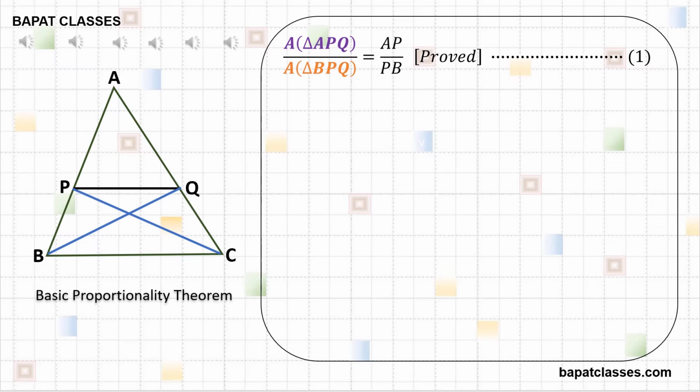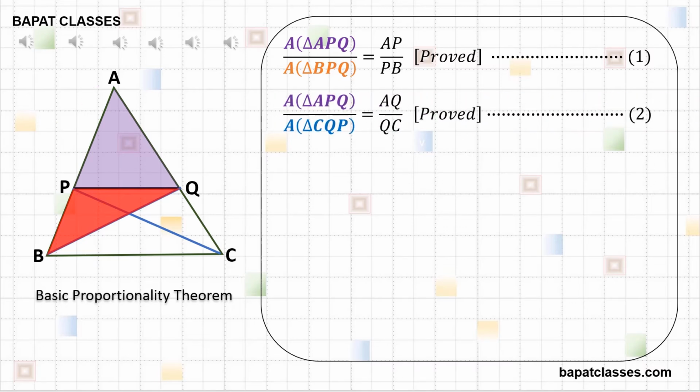Area of triangle APQ upon area of triangle BPQ is equal to AP upon PB. Proved. Area of triangle APQ upon area of triangle CQP is equal to AQ upon QC. Proved.